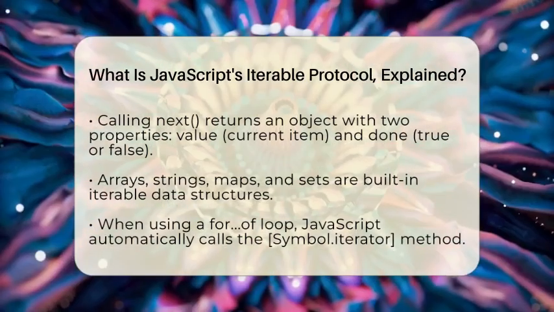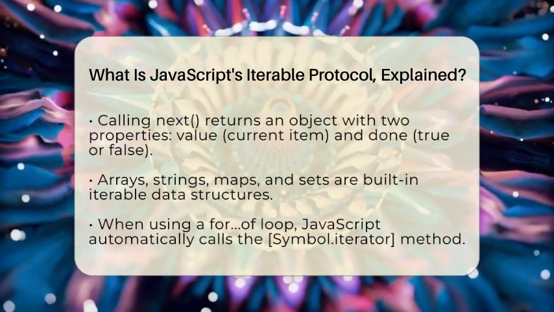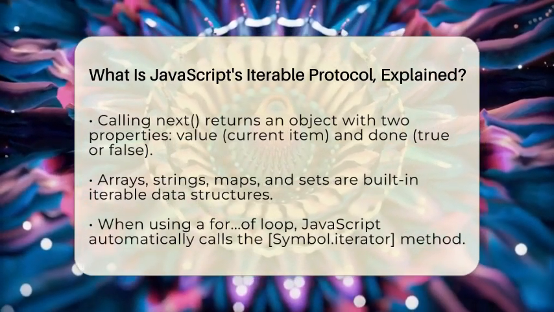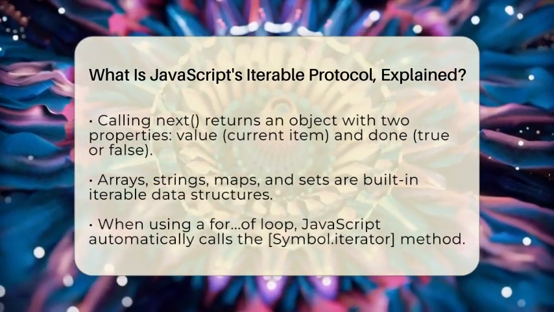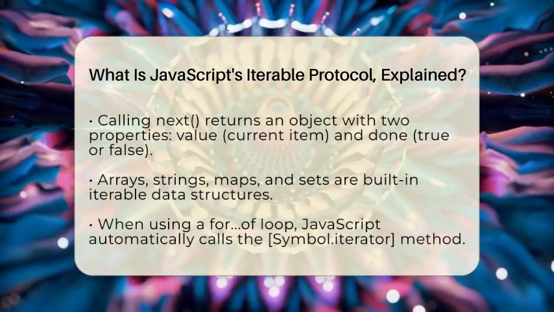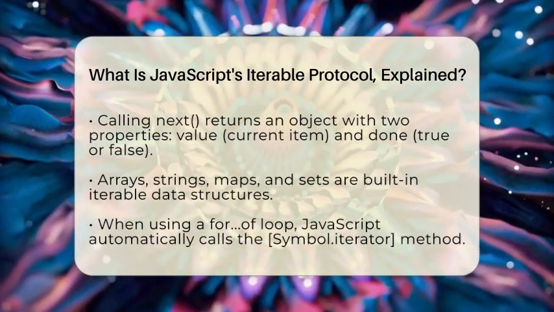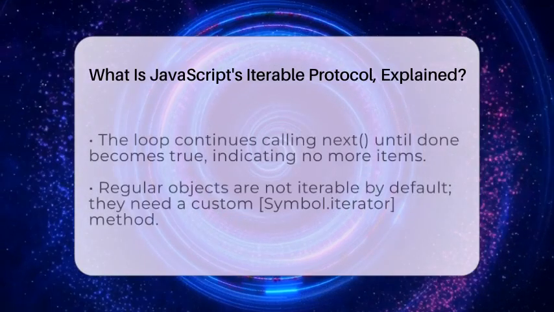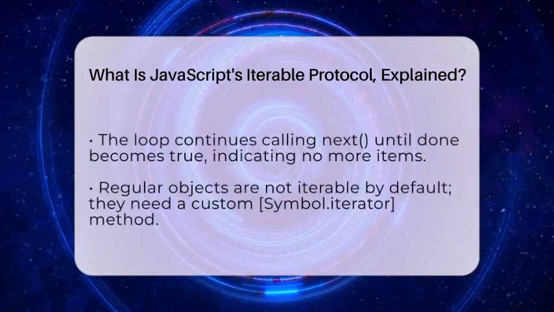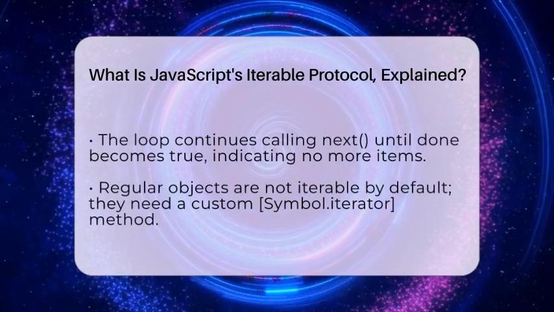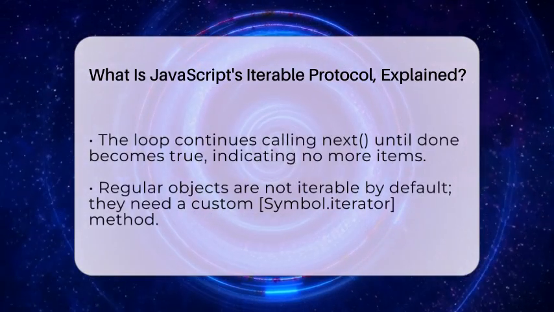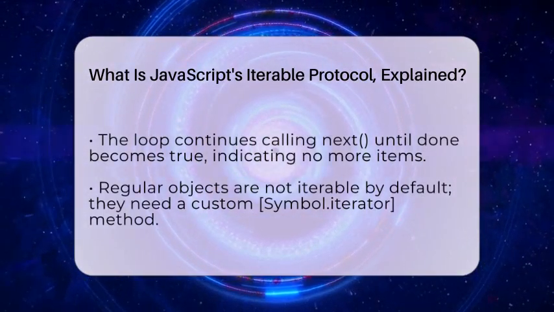Built-in data structures like arrays, strings, maps, and sets are all iterable because they implement this protocol. They have their own Symbol.iterator method that returns an iterator over their elements. Regular objects, however, are not iterable by default. You would need to add your own Symbol.iterator method if you want to make them iterable.